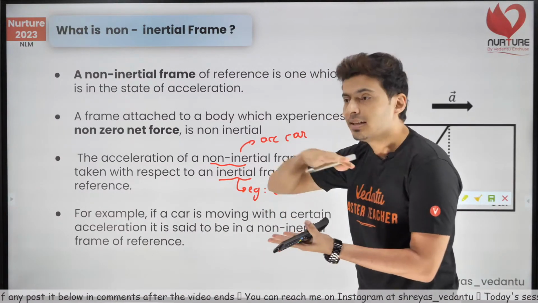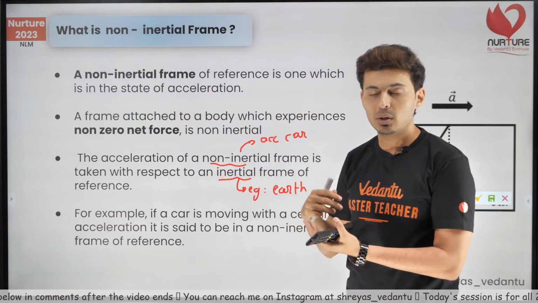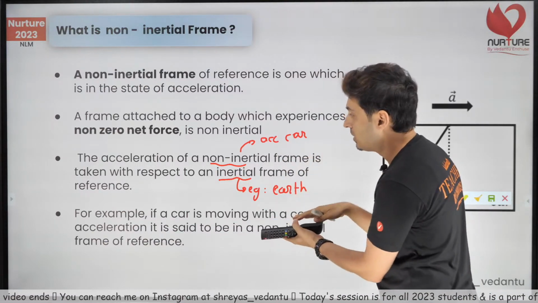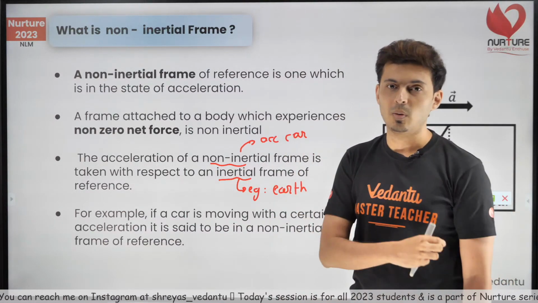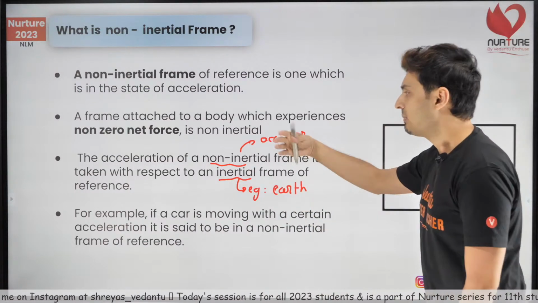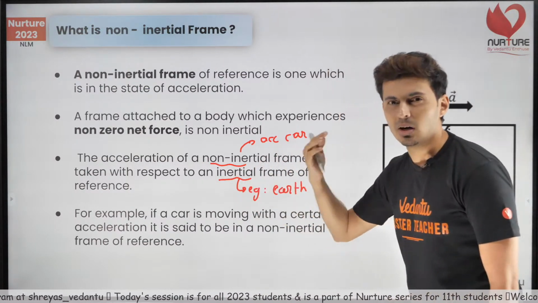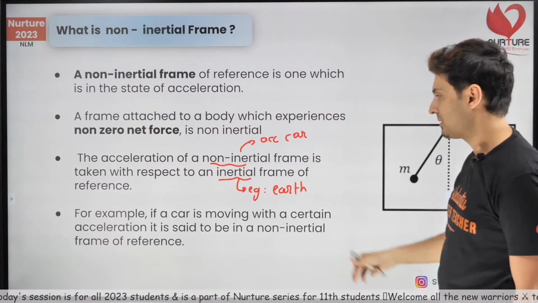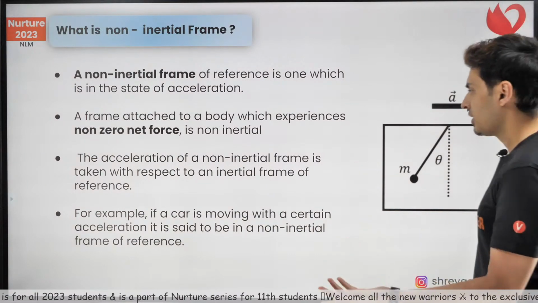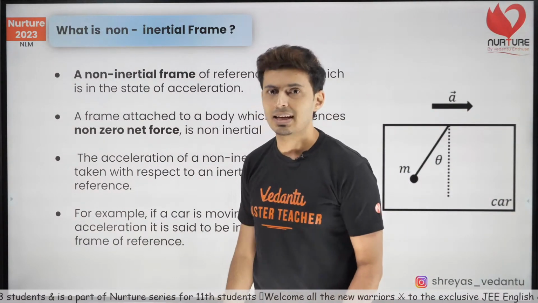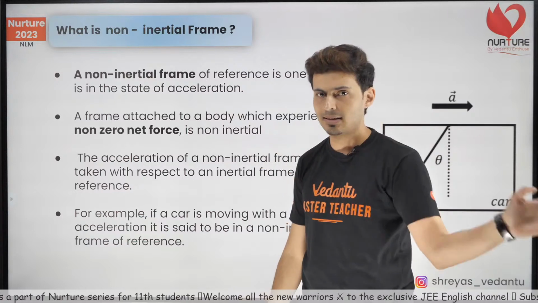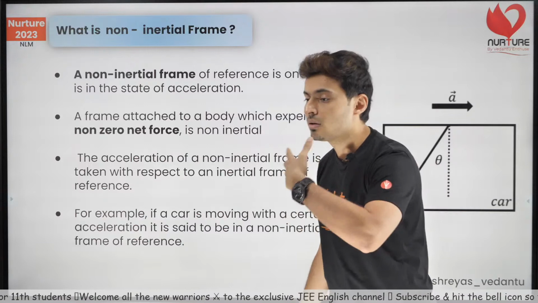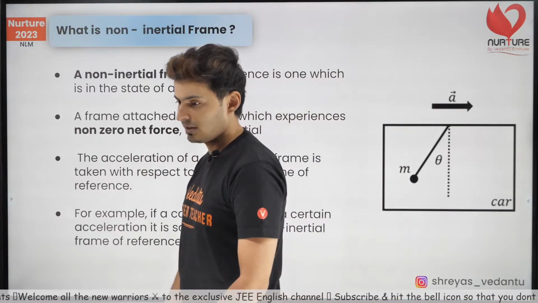So usually you take inertial frames of reference as the point of view, but today you will learn that you can also shift your frame from ground to some other frame and still solve the problem. That's what you will be seeing. But usually when I mention the acceleration, it's always with respect to earth or such things which are inertial, which are moving with constant velocity or at rest. Okay, and I have given you the examples of non-inertial frame, like an accelerating lift or an accelerating train or an accelerating bus or a retarding bus or a bus or a car which is braking. All these are non-inertial frames of reference.